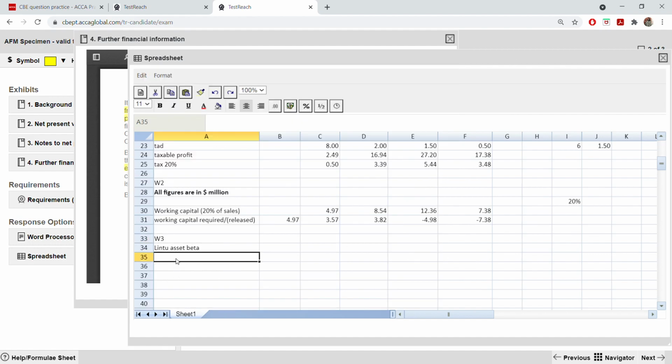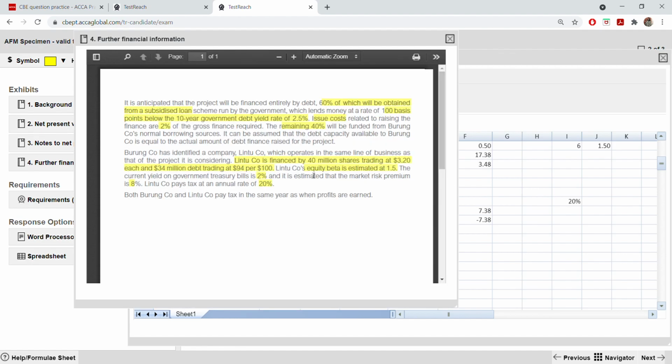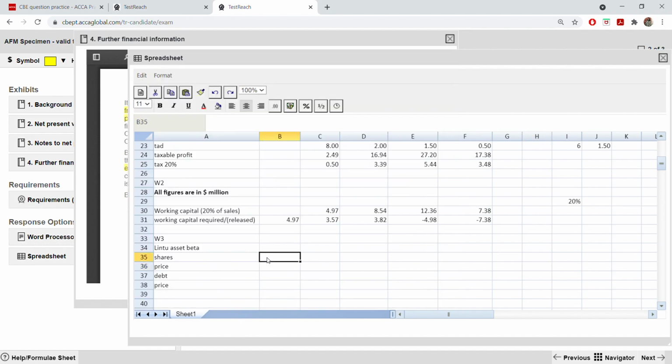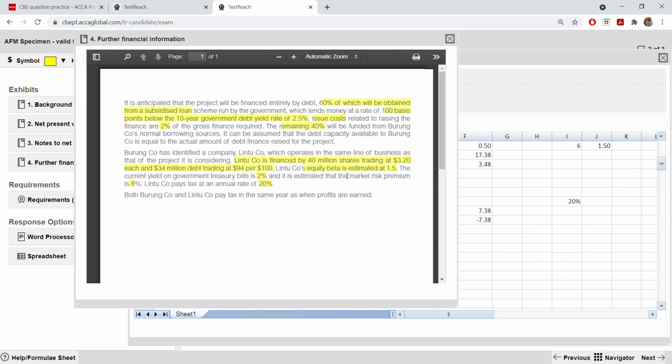Here only you can write shares, price, debt, price. So shares are 40 million. Okay. All figures are in million. This you can copy paste later. Price. Price is 3.2.